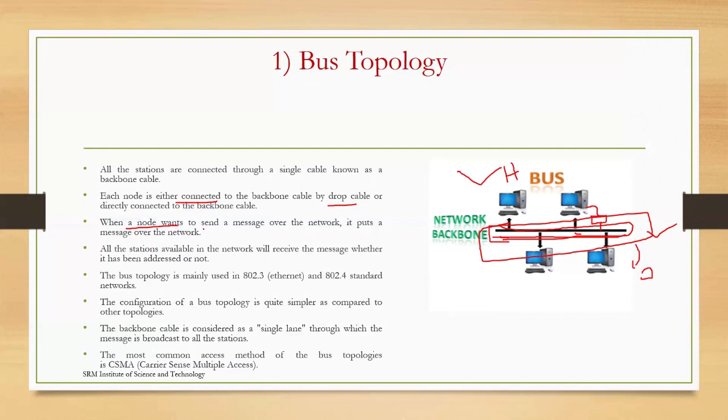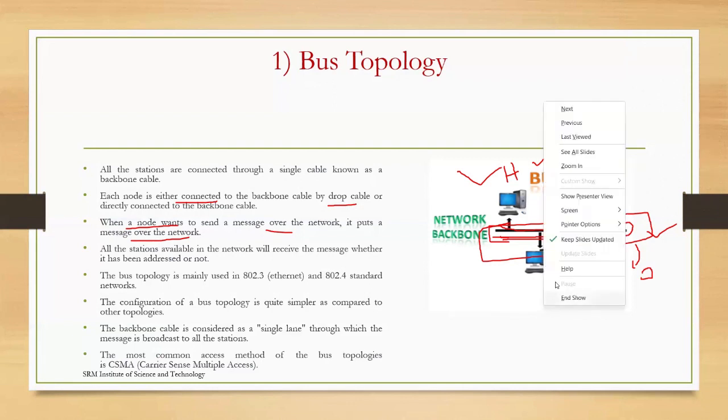If a node wants to send a message over the network, it puts the message all over the network. Whatever stations are available will receive your message, whether it has been addressed to them or not. For example, you want to travel from source to destination using the bus. In between, even though you don't want to get down in some places, the bus will stop there and transmit some message. You have to sit in the bus till you reach your destination. So I hope you can understand this.